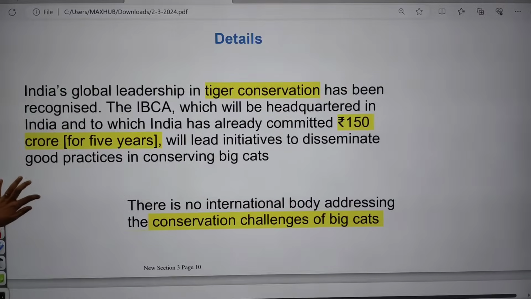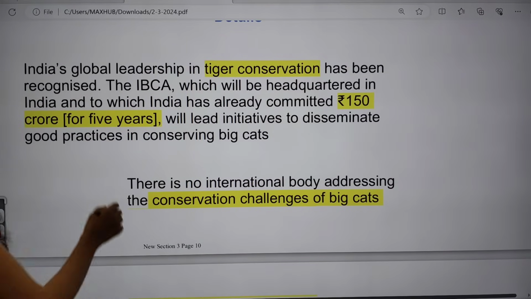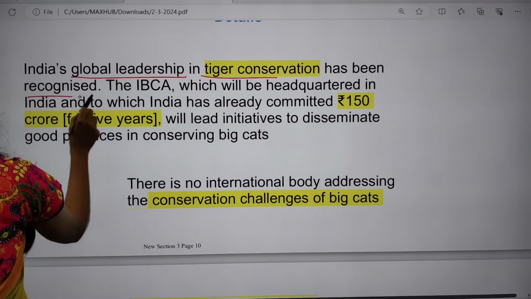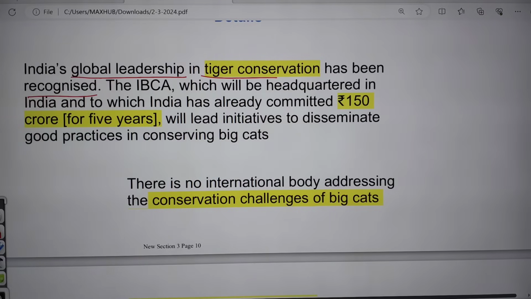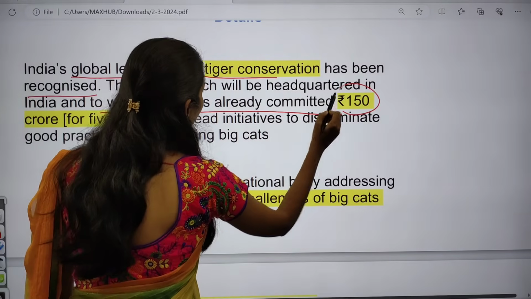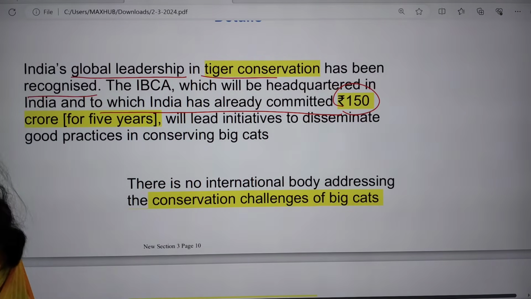If you see some important details, it says that India's global leadership in tiger conservation has been recognized, and IBCA will be headquartered in India, to which India has already committed rupees 150 crore for 5 years.